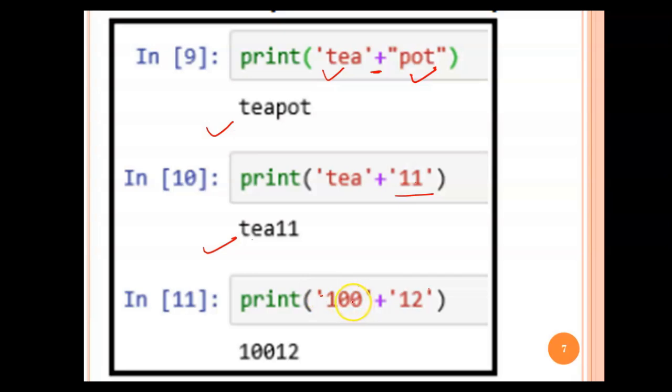See, you don't go with the value, you go with the syntax of the value. The values are given in single quotes, which means the values are not integers. These are string values, right? This is a string, this is also a string, and string plus string will give you concatenation. It is going to be concatenated and the output would be 100 12. So I hope you are clear with this.